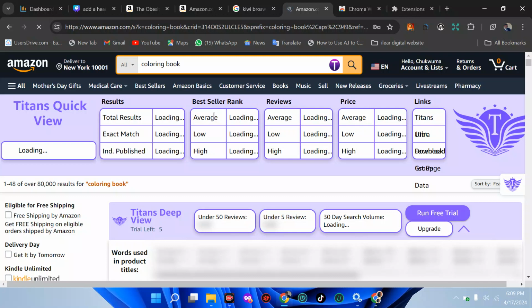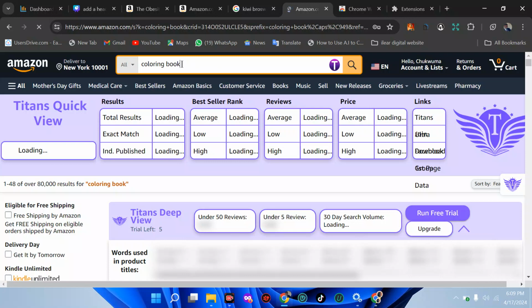The lower the bestseller rank, the better for you. If it's too high, you won't want to go for this. The reason why it's taking time is because this keyword is very, very broad. Then the reviews is going to tell you the reviews and some other stuff in this place as well.